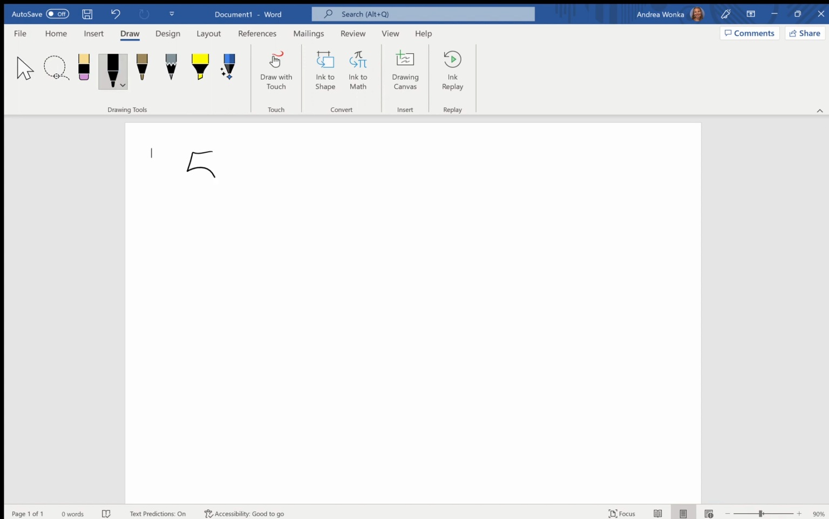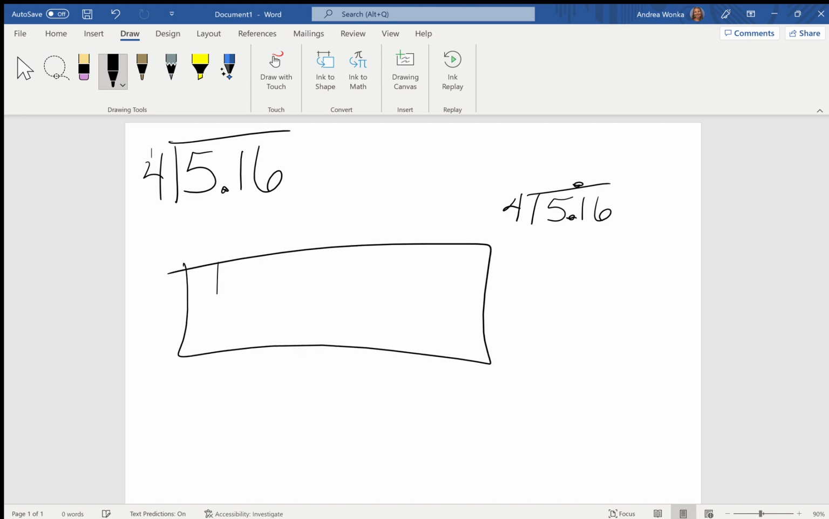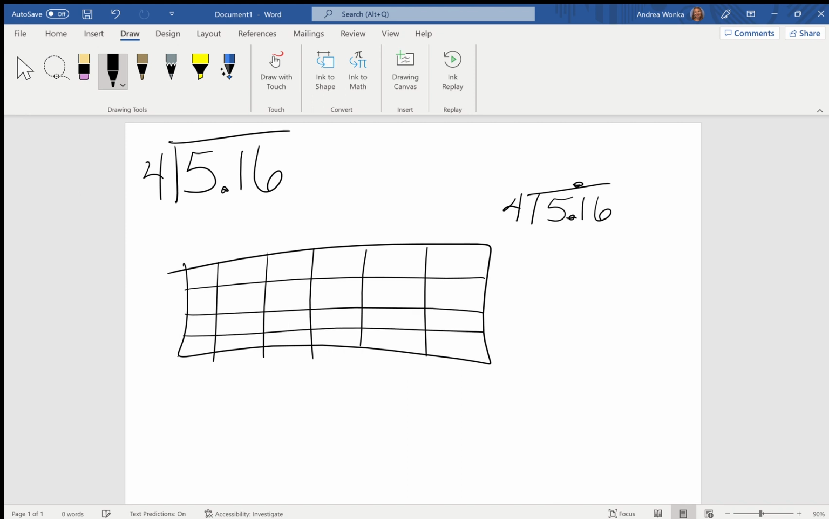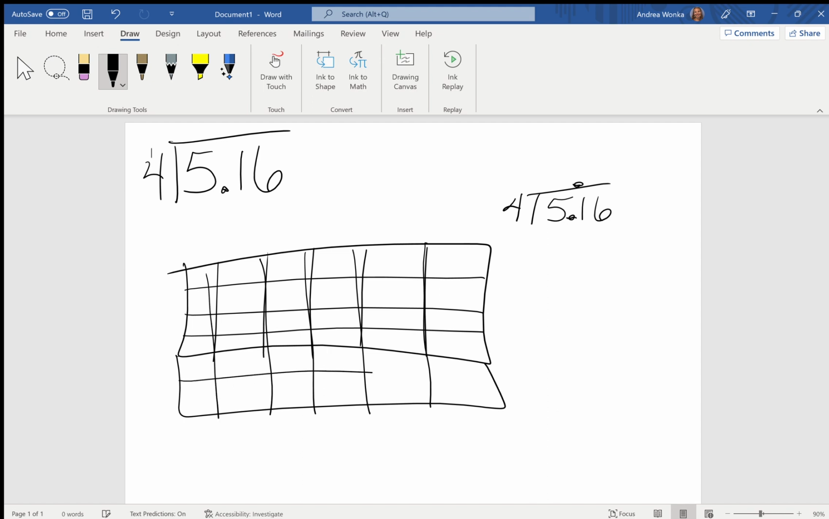Here we go. We had 5 and 16 hundredths. We were dividing it by 4, and I am going to do both the standard algorithm and the place value chart, which I will relate to the standard algorithm. Here is our place value chart, and see, we have our ones, our tenths, and our hundredths.